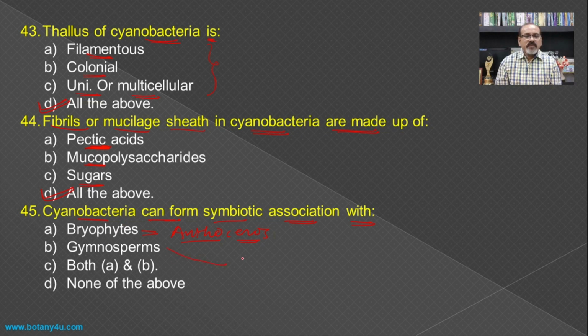Even in the gymnosperm Cycas, it contains a special type of root known as coralloid roots, and in coralloid roots there is an algal zone which also contains the cyanobacteria. Hence in bryophytes as well as in gymnosperms there is a presence of cyanobacteria, responsible for atmospheric nitrogen fixation.